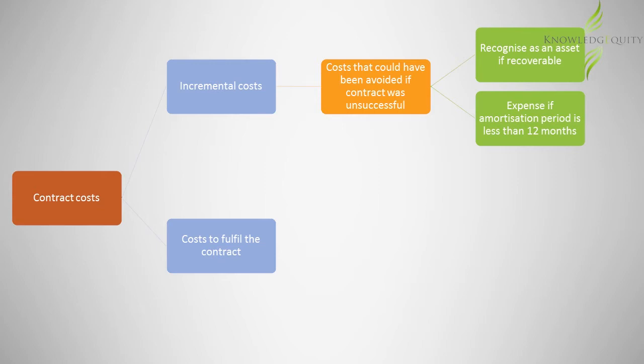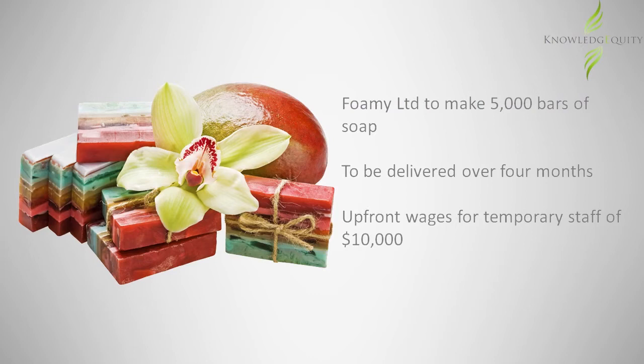For example, Foamy Limited makes luxury soap. It tendered for a contract to make 5,000 bars of special soap for a retailer, which is to be delivered over a 4-month period. Foamy Limited's staff are currently working at full capacity, so when it won the contract, there was an upfront wages expense of $10,000 to be paid to 3 temporary employees who will be working on this contract. How should this wages be treated in terms of IFRS 15?